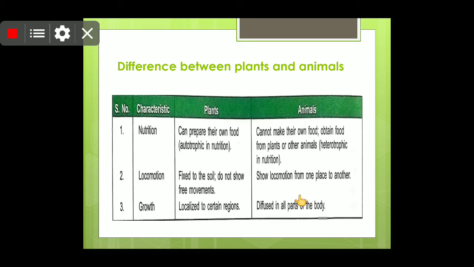Children, the difference between animals and plants is nutrition. Plants can prepare their own food. That means they are autotrophic in nutrition. Animals cannot prepare their own food. They depend on plants or other living organisms like other animals for their food.